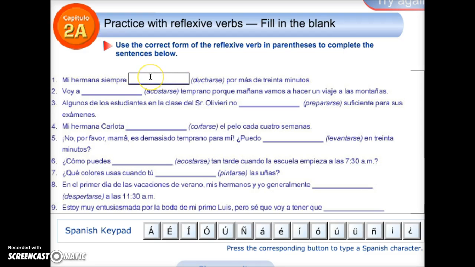What's great about this activity is you type in what you think the answer is, and at the very end, when you've given an answer for each one, you can show results, and it's going to tell you which ones you got right, which ones you got wrong, and it gives you an option to try them otra vez. Buena suerte, chicos. Adiós.